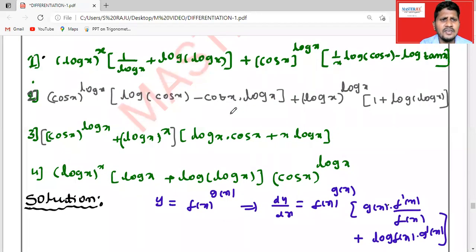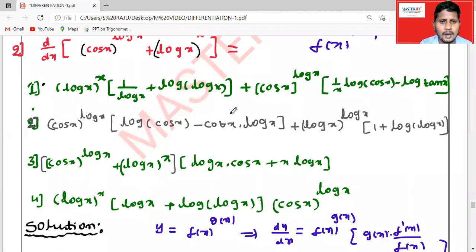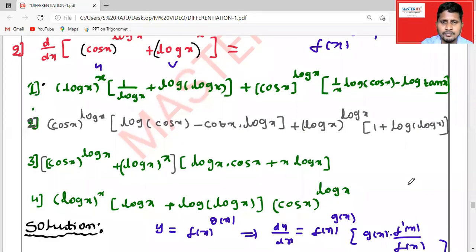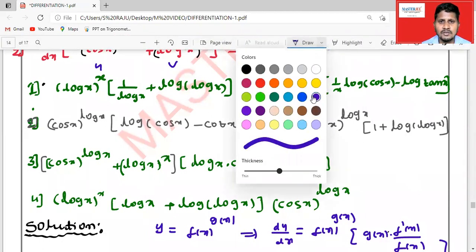Otherwise, you can take the first function as u and the second function as v, then apply log on both sides. Log u is equal to log of (cos x) to the power of log x, and again you can use the formula log a to the power of m. You have to remember a few important formulas.